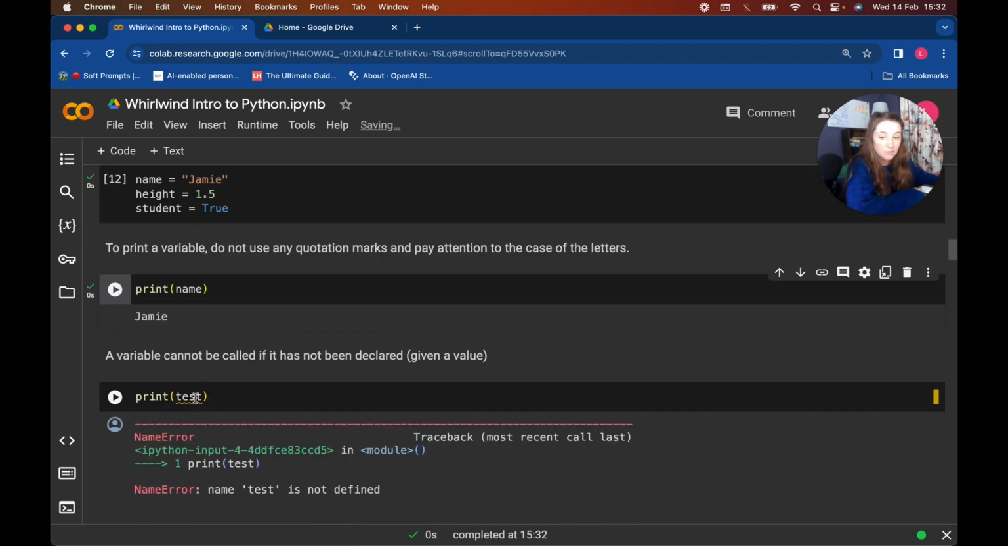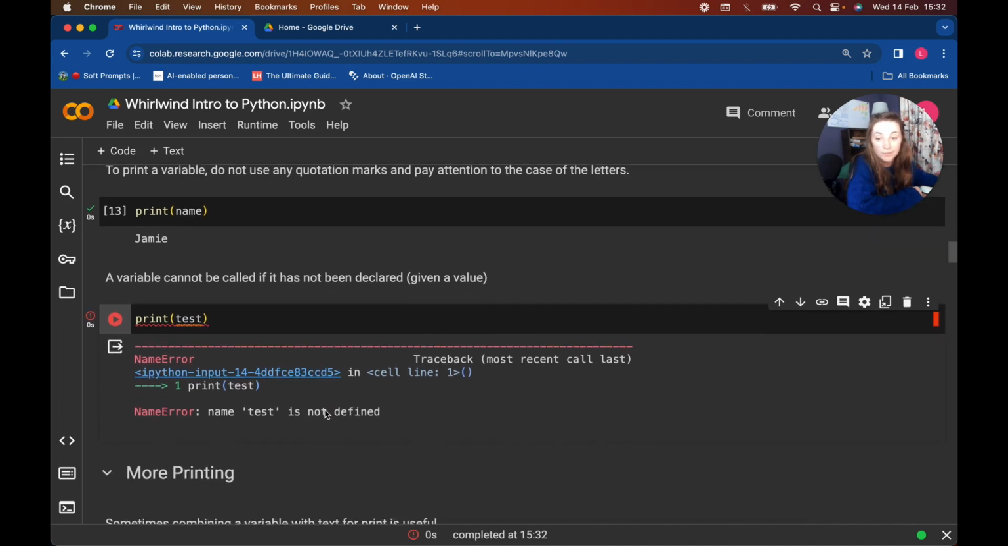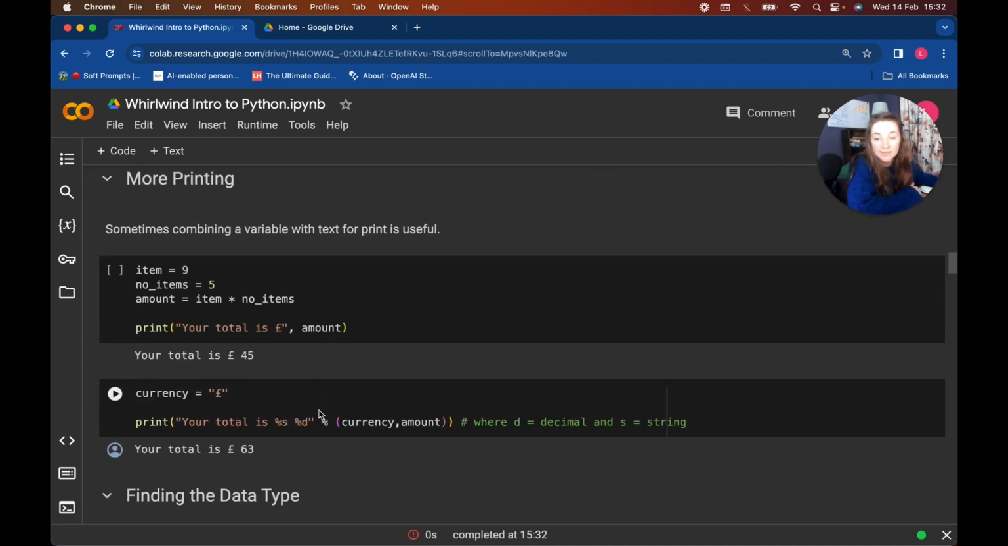Again, we've got test here which hasn't been defined, so if I try to run it, it's going to say name test is not defined. So if you get a name error in Python, check you spelled everything properly and check that you've actually assigned it somewhere. So, some more printing.